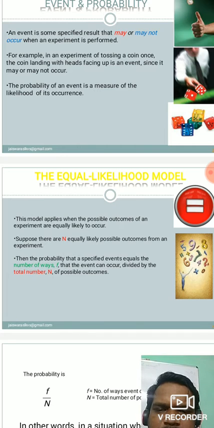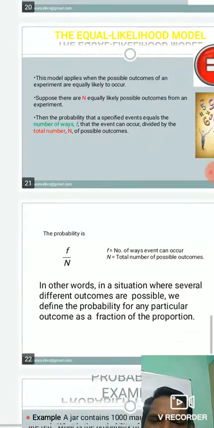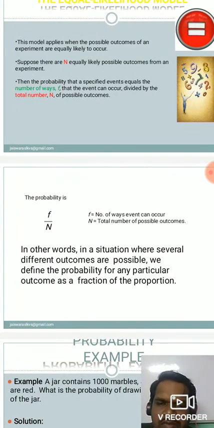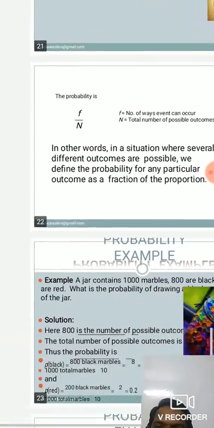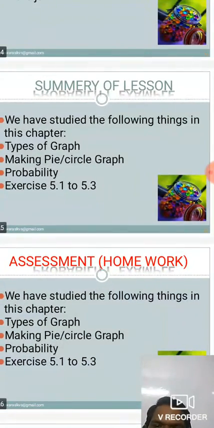Suppose there are n equally likely possible outcomes from an experiment, then the probability of a specified event equals the number of ways f that the event can occur divided by the total number n of possible outcomes. That is, probability is always equal to the number of favorable outcomes to the total number of possible outcomes. So this is how we can calculate the probability.